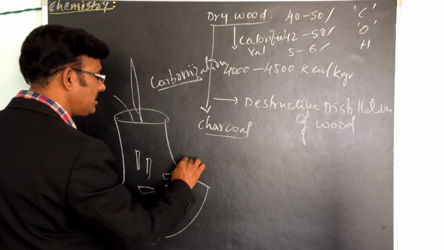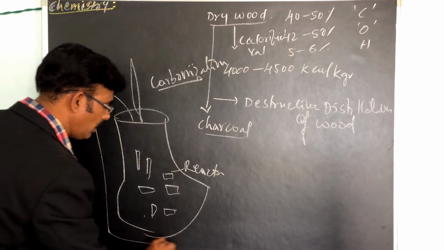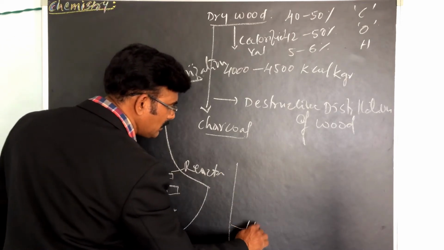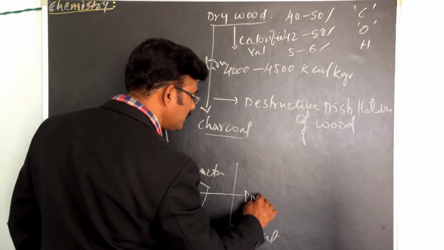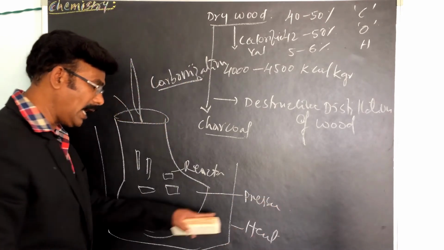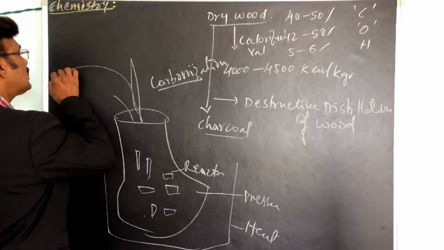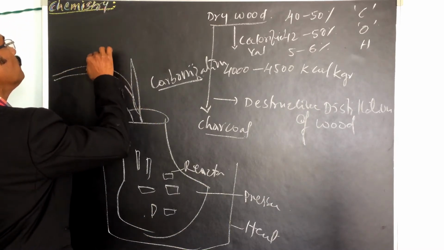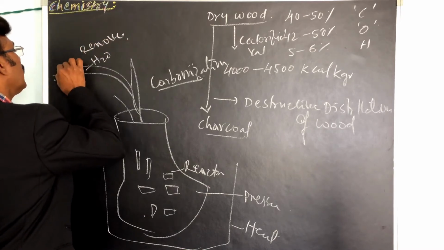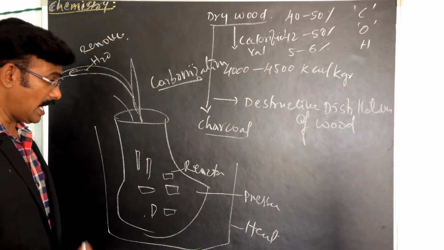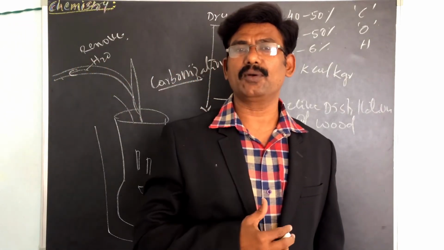We give heat energy, and pressure develops inside. Under high pressure and heat, we distill off and remove the water. Under pressure, the wood is converted into charcoal.